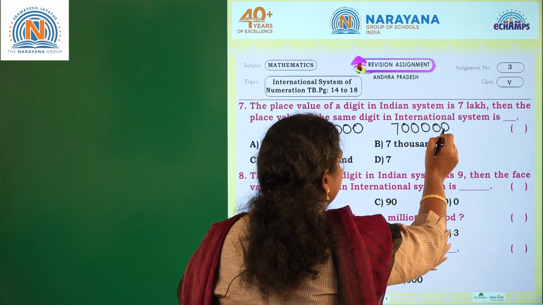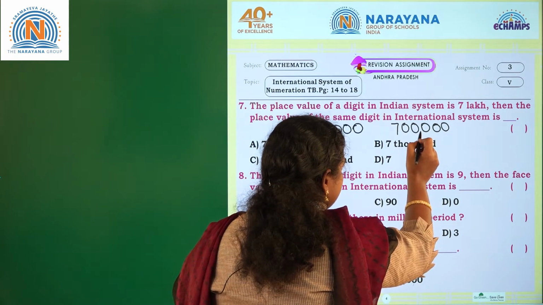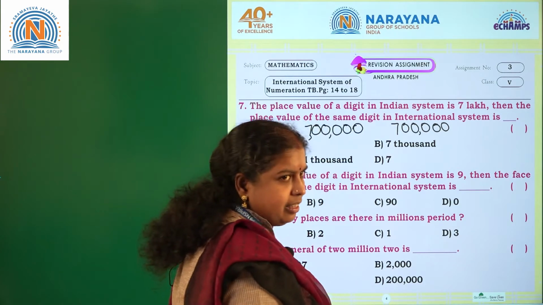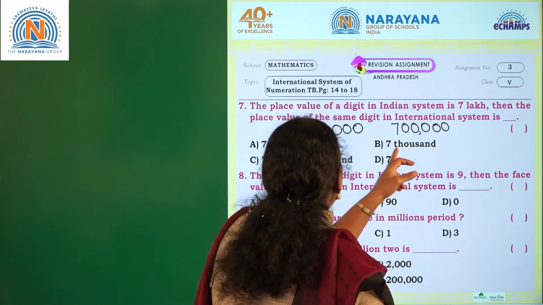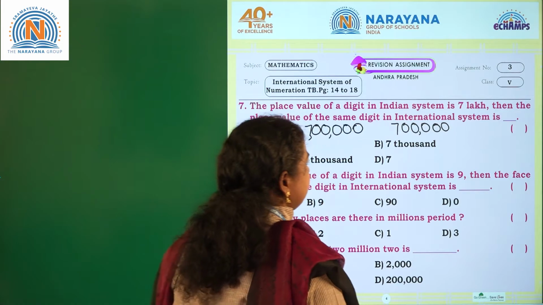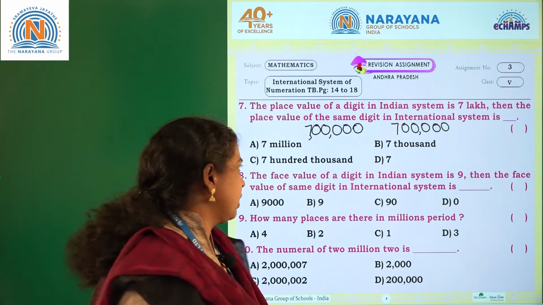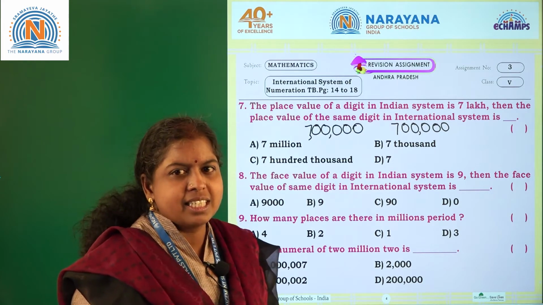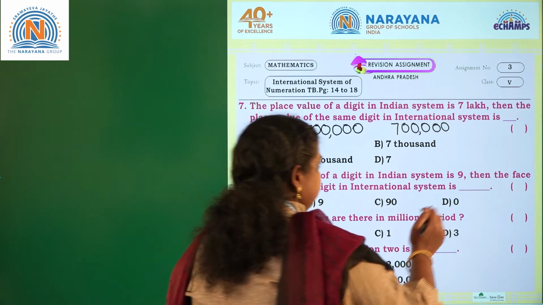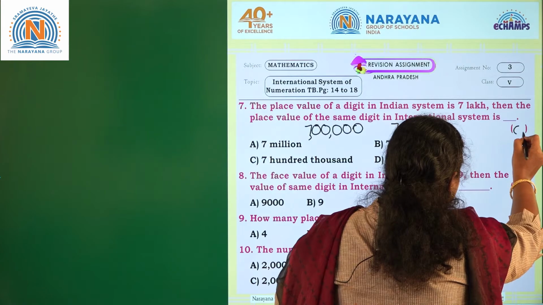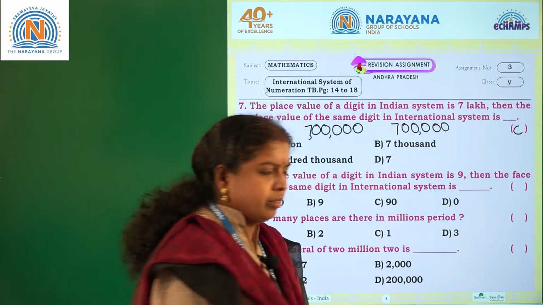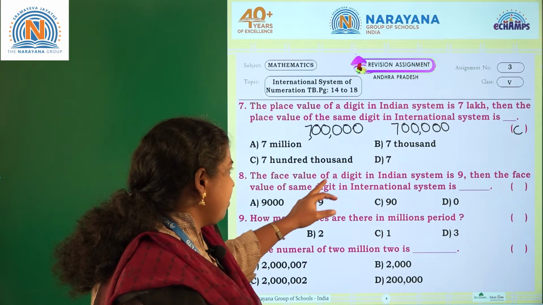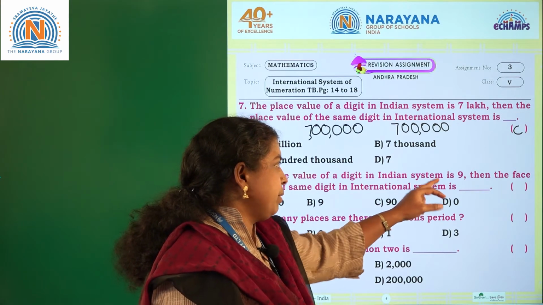Okay. 1, 2, 3. After 3 we need to place a comma, and this is 700, right? How will you read this number? It is 700,000. 700,000. So where is 700,000? In option C we are having 700,000. C. So what is our correct option? It is C.